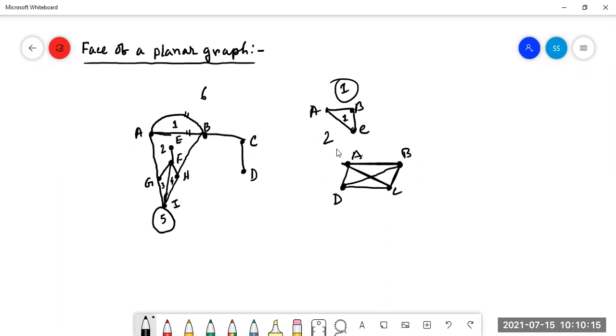No, sir. Only the answer no was given. Why no? Why, sir, is it not a planar graph? Edges AC and BD are cutting each other.